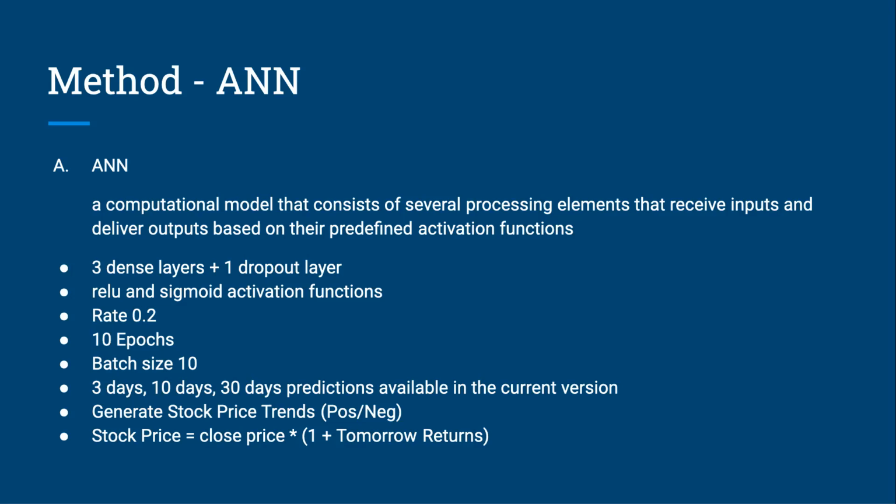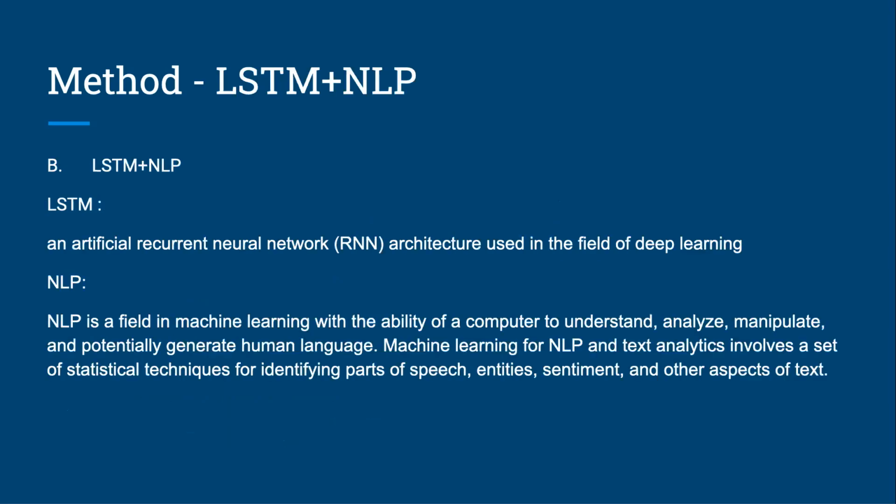Either fewer or more days, by adjusting the variable time step, and the generated price trend will show as positive or negative, and it will combine with the stock price calculation function shown here to calculate the final result.